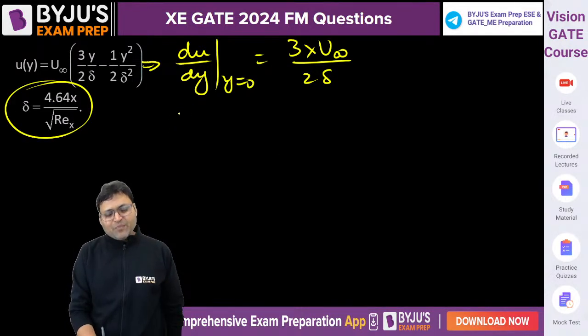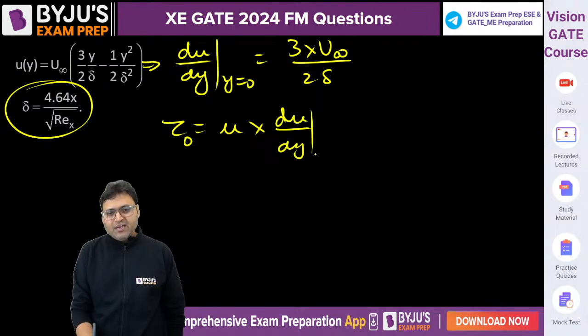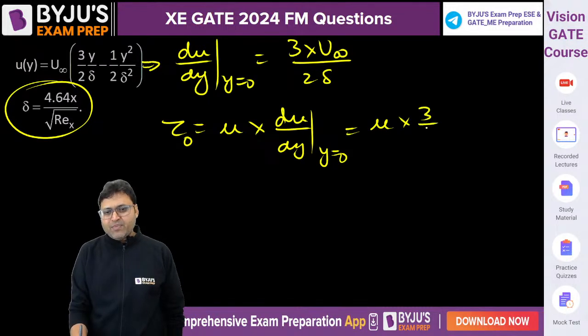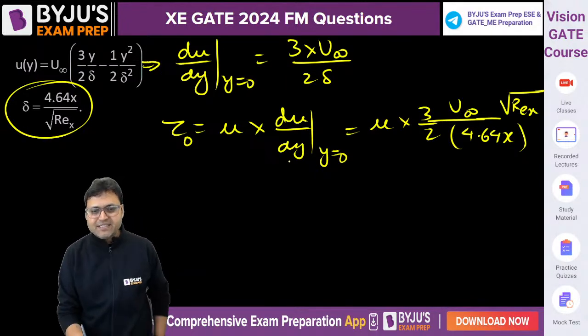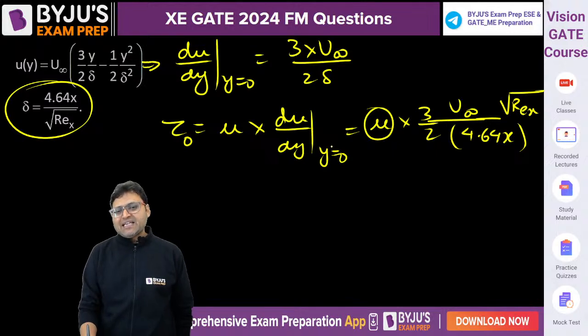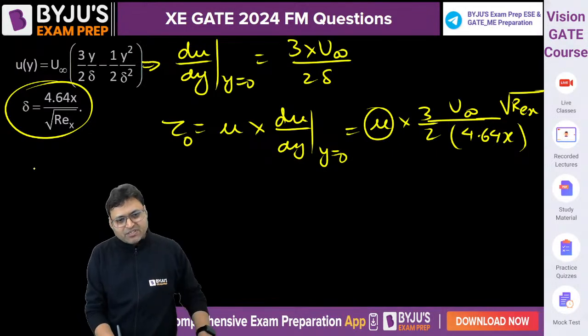So from Newton's law of viscosity, tau naught is equal to mu into du by dy at y equal to 0. So mu into 3 by 2 u infinity by delta, where delta is 4.64 x upon under root of Re x. This is the expression. Mu can be written as density into kinematic viscosity.